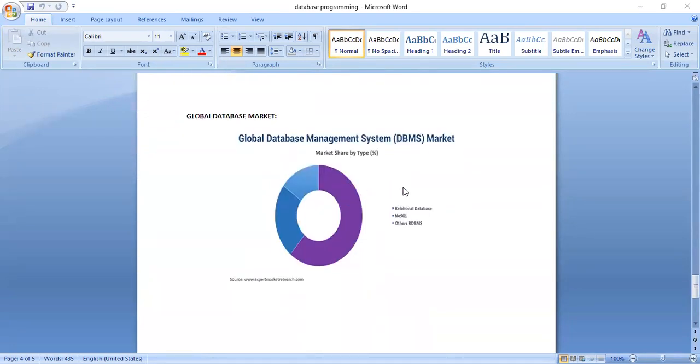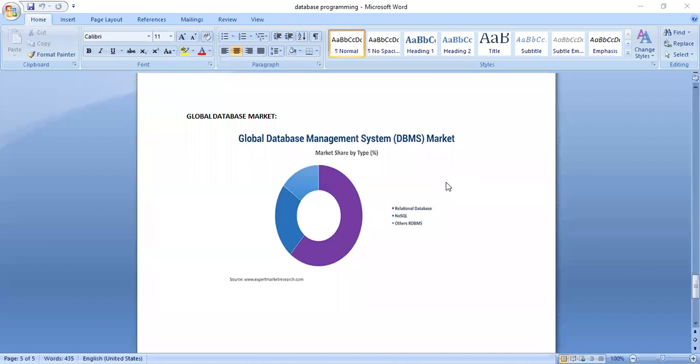Now we are going to see how the global database market looked in the year 2022. They analyzed the last 4 years, 2017 to 2021. They considered 4 years of data. They pulled the data from different MNCs across the globe, different companies which are using databases, because nowadays almost every application requires a database to store the data. Data is very, very important. They pulled the data of the last 4 years, then generated this kind of report.